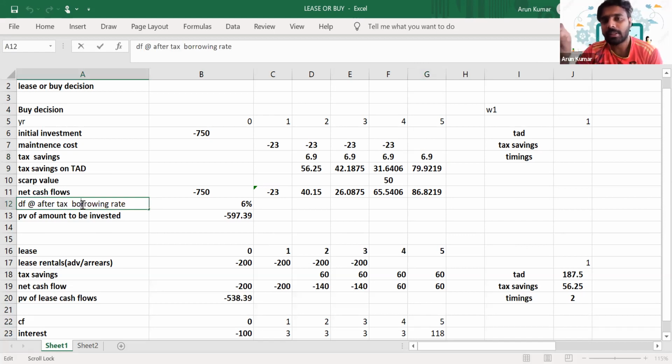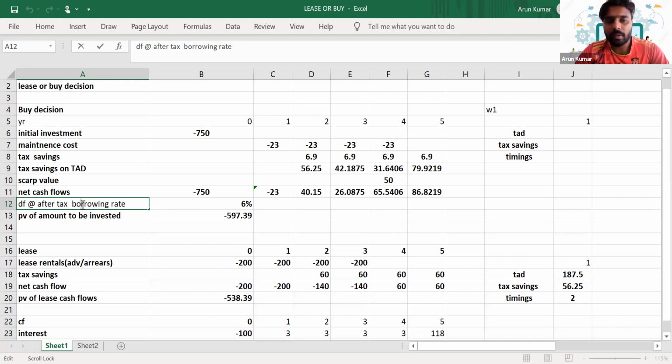So the rate of interest that we have to pay for the loan taken to purchase this asset, that's the incremental borrowing rate that we'll use to discount the cash flows in a lease or buy decision. So in a lease or buy decision, we'll predict the cash flows that we'll incur with respect to lease and buy. With respect to buy, what are the relevant cash flows? The initial investment, the maintenance cost, and the tax savings on the maintenance cost.